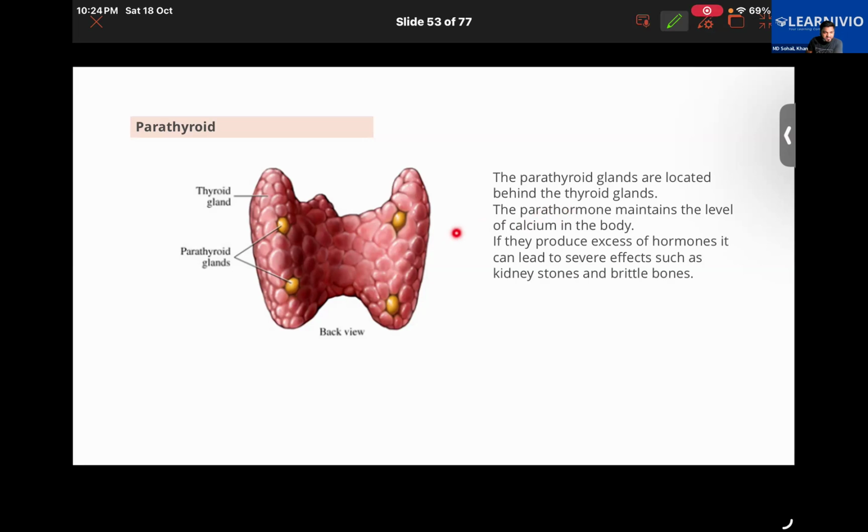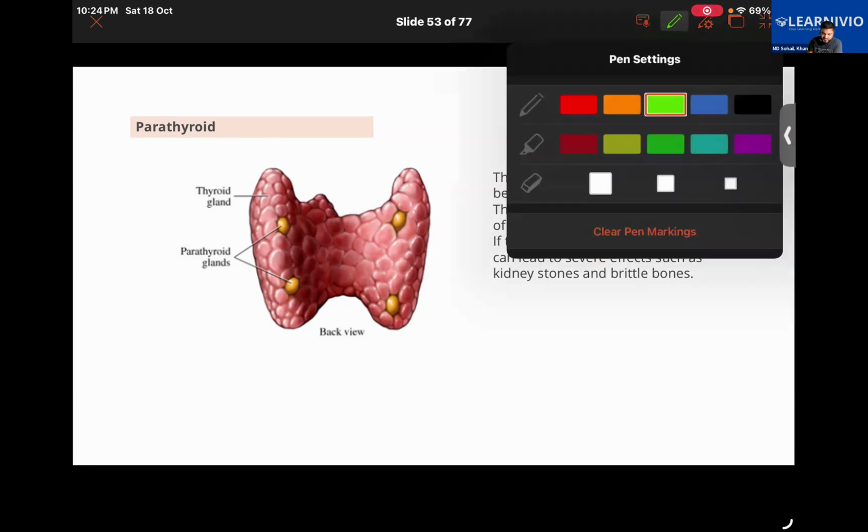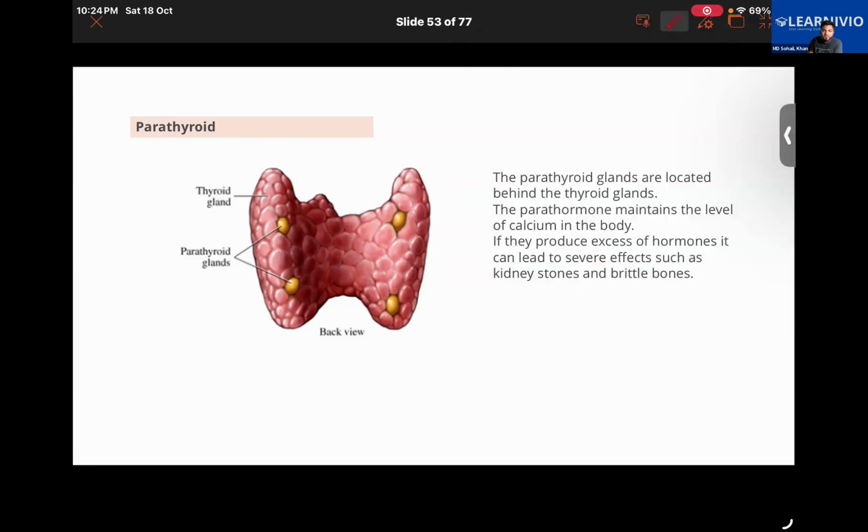If an excessive amount of parathormone were released, that can lead to severe effects such as kidney stones and brittle bones. Let me explain how parathormone works in maintaining the calcium level in our body.